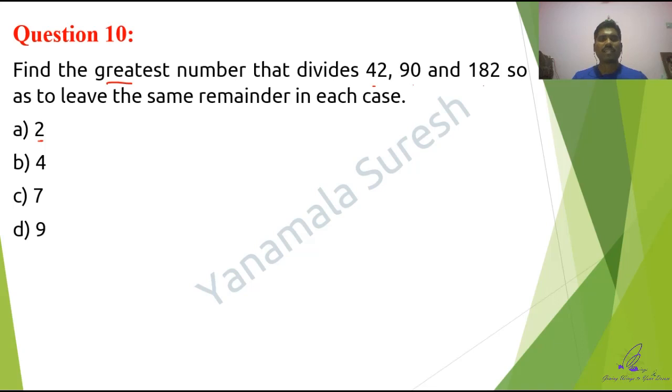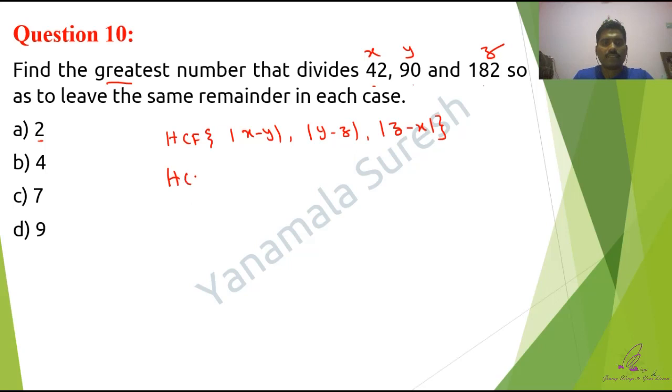Instead of checking each and everything, there is a logic behind this kind of question. Let us assume the numbers are x, y, z. Then the number is given by the HCF of modulus of x minus y, comma modulus of y minus z, comma modulus of z minus x. So this is the way to find it out.